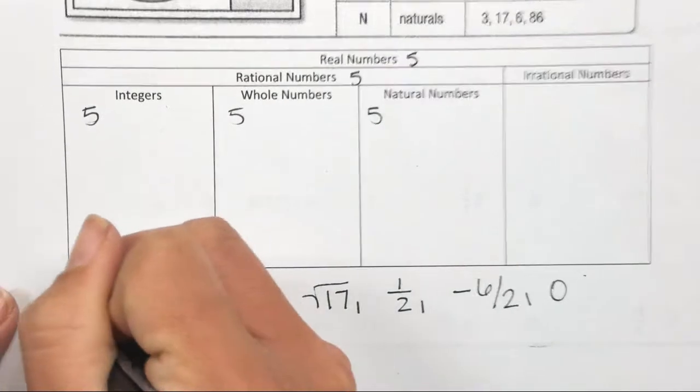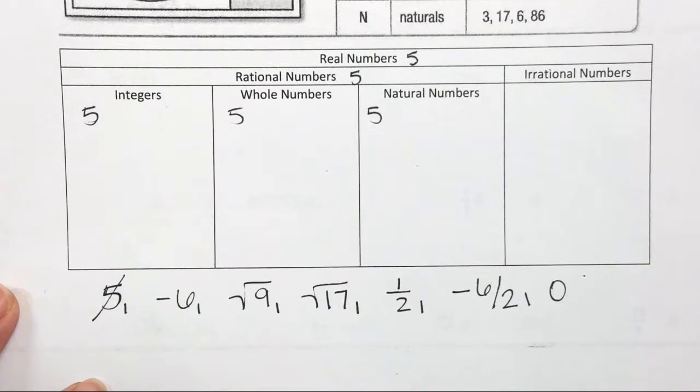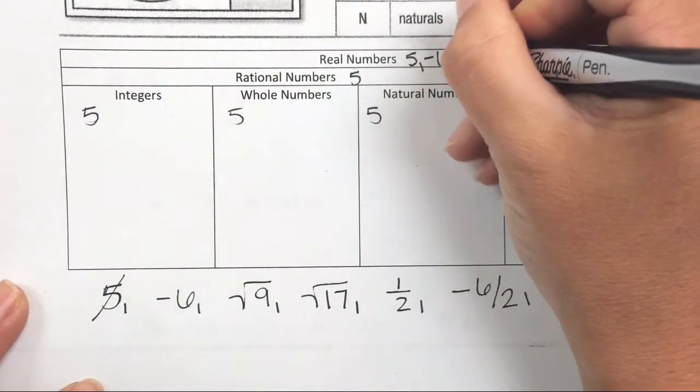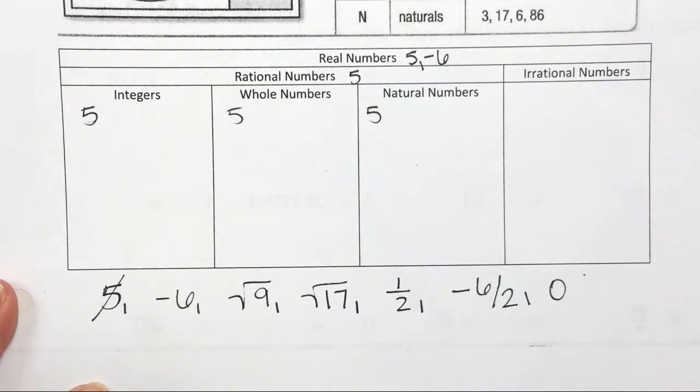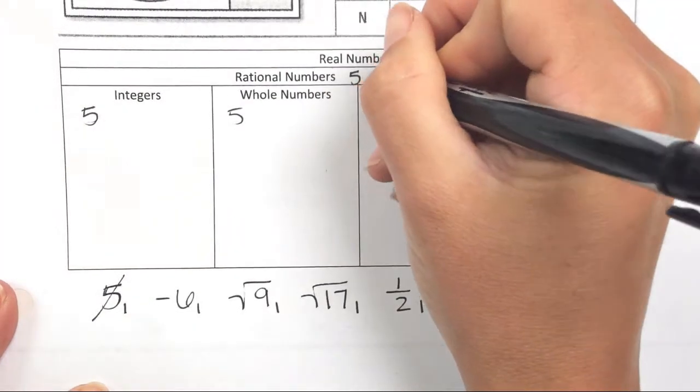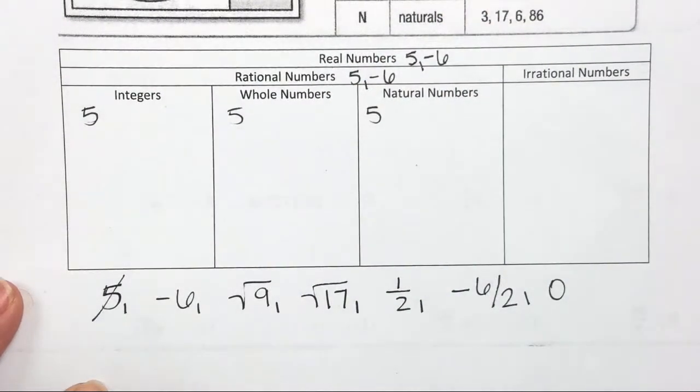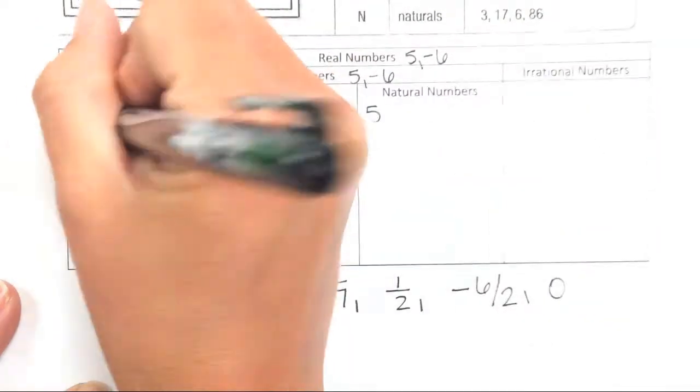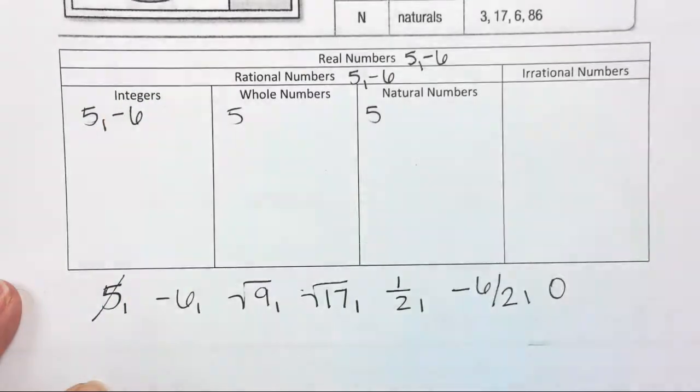Alright, so next one, what about -6? Real? Yes. Is it rational or irrational? Good, because you can write it as -6.0, right? Is it an integer? Yeah. Alright, tell me why. Good, it can be positive or negative. Integers can, as long as it's a whole number.